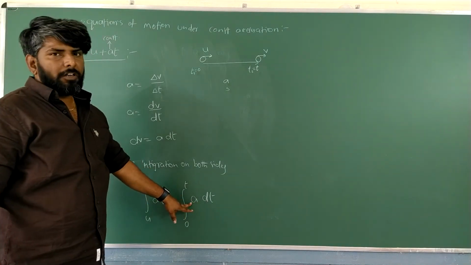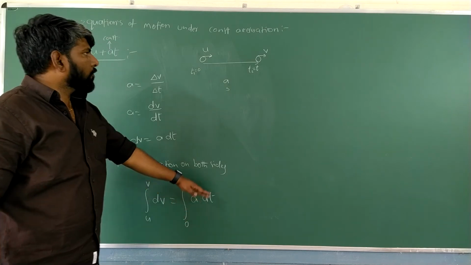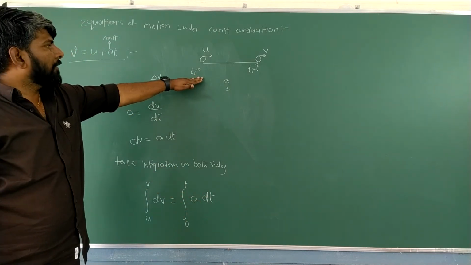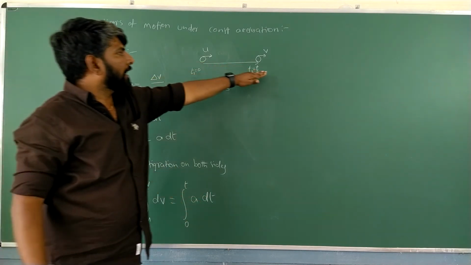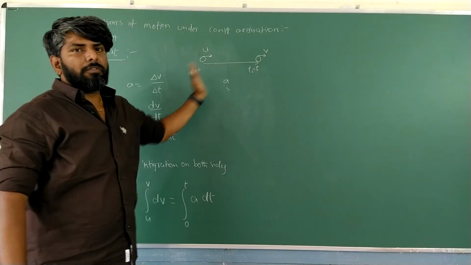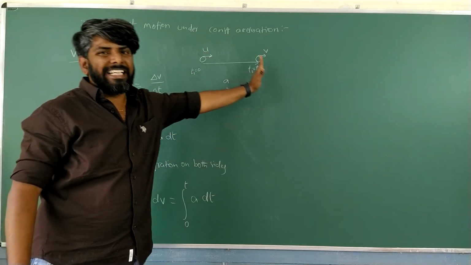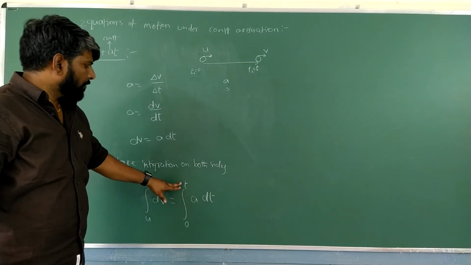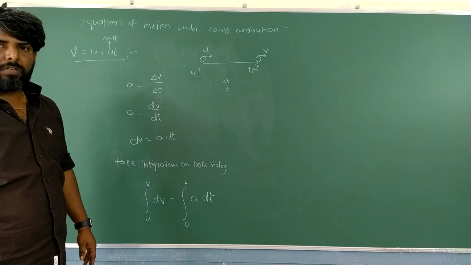Next, time. A is constant, right? That's why for time, from where to where are we taking? Initially, what is the time? 0. Finally, what is the time taken? t. So from 0 to t. That's why 0 to t. Got it, students? Don't get confused.